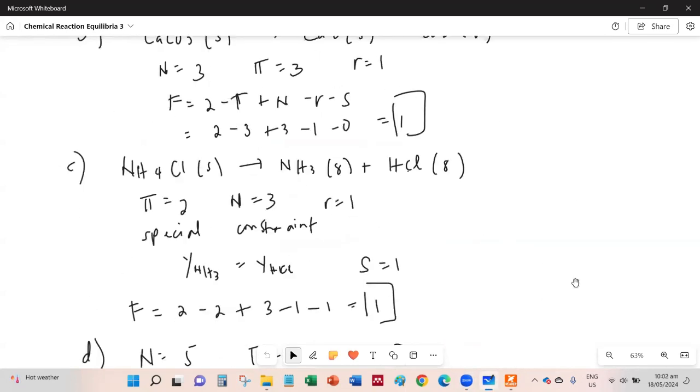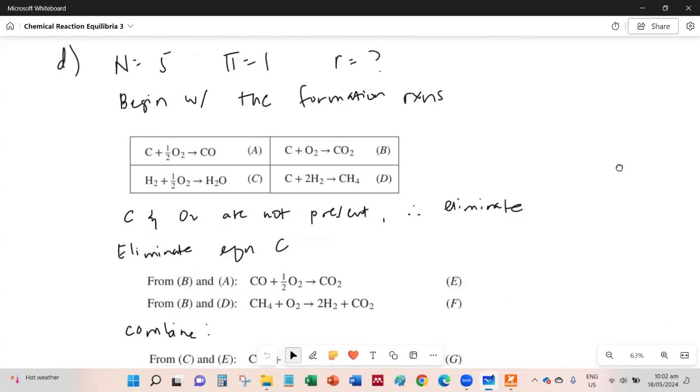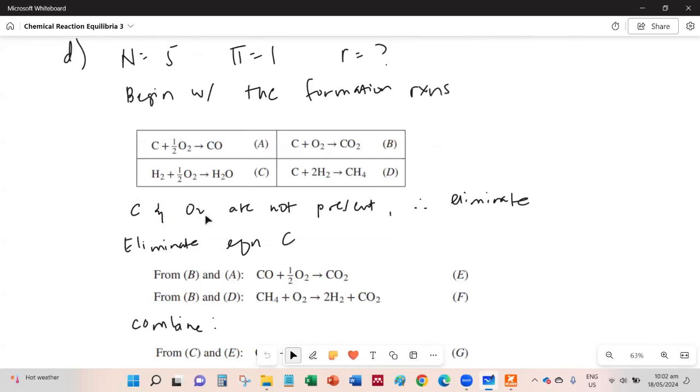We only have 1, 2, 3, 4, 5: carbon monoxide, carbon dioxide, hydrogen, water, and methane. So we try to eliminate carbon and oxygen by combining the equations. The first is we combine B and A. With that, we're able to eliminate carbon from the equation.